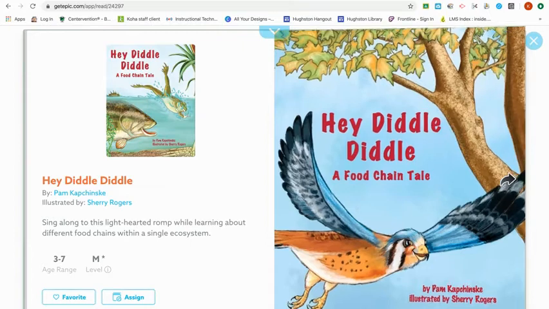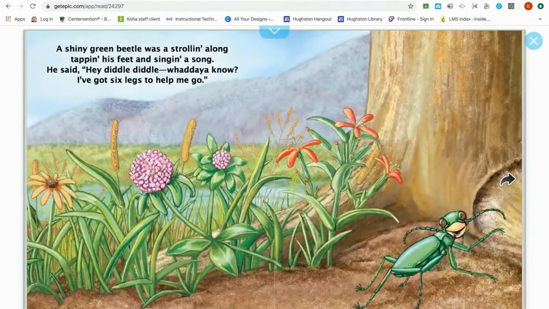Here we go. A shiny green beetle was a strolling along, tapping his feet and singing a song. He said, Hey Diddle Diddle, what do you know? I've got 6 legs to help me go.